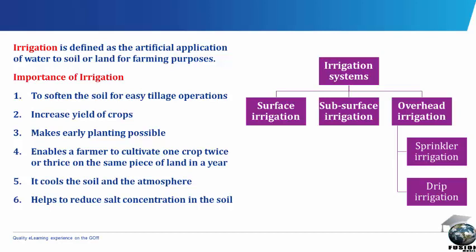Aims of irrigation. Irrigation aims to add water to the soil in order to supply moisture for plant growth. It helps to ensure the survival of crops during drought. It helps to cool the soil and the atmosphere, thereby making the environment more favorable for plant growth, and it helps to make early planting possible.